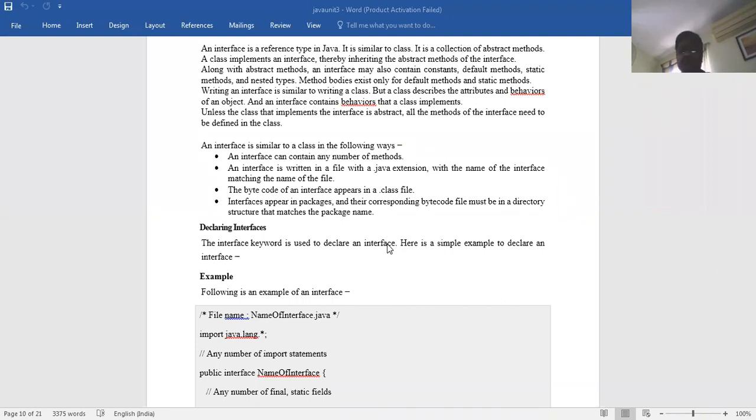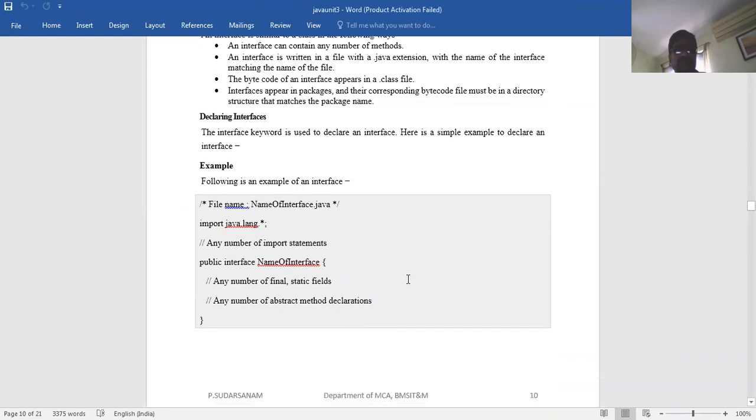Already I have told you one lab program. I hope you remember, what is it called? Area, triangle, rectangle. The three programs you have done using an interface. Now this is the interface. Since multiple inheritance is not supported, we have to go for the interface. Now how you declare the interface, we'll see one by one.